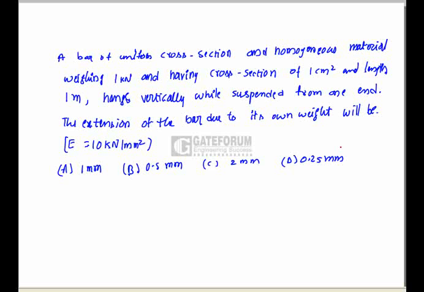Next, there is a bar of uniform cross section and homogeneous material weighing 1 kilonewton, having a cross section of 1 centimeter square and length of 1 meter. It hangs vertically while suspended from one end. The extension of the bar due to its own weight has to be found out. Due to its own weight, the deflection of the bar is equal to WL by 2AE.